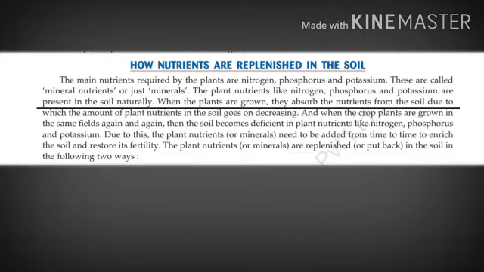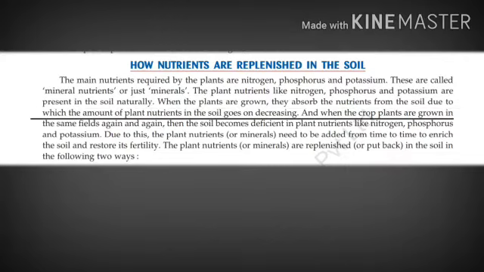When the plants are grown, they absorb the nutrients from the soil, due to which the amount of plant nutrients in the soil goes on decreasing. But what happens? As the plants keep growing, gradually the nutrients start decreasing in the soil. And when the crop plants are grown in the same fields again and again, then the soil becomes deficient in plant nutrients like nitrogen, phosphorus and potassium.